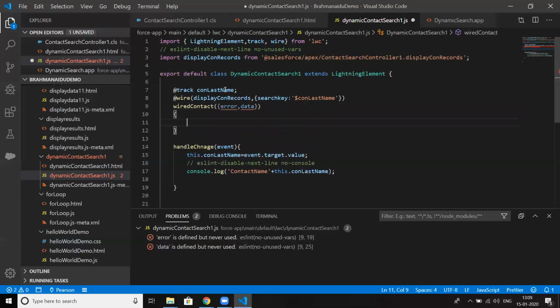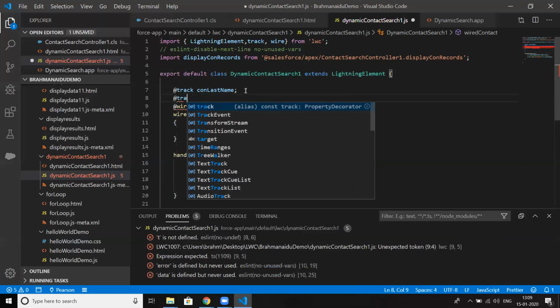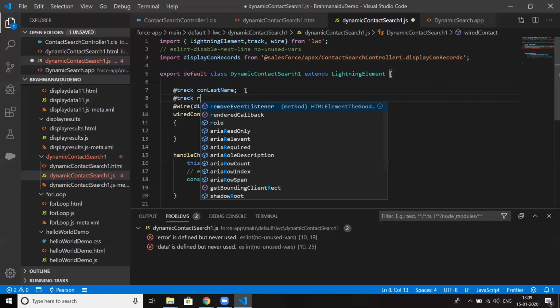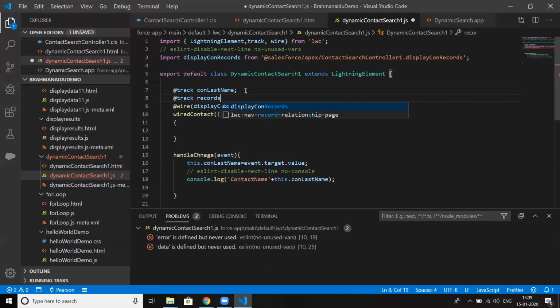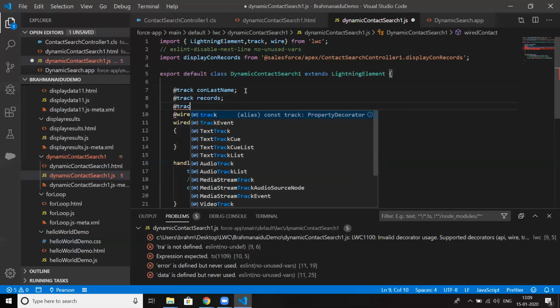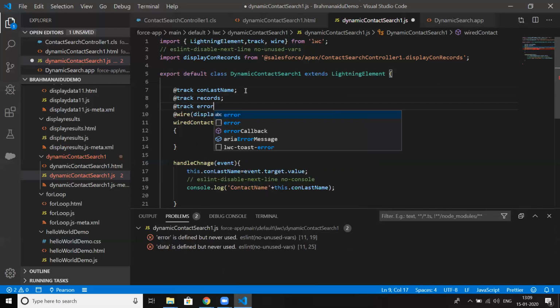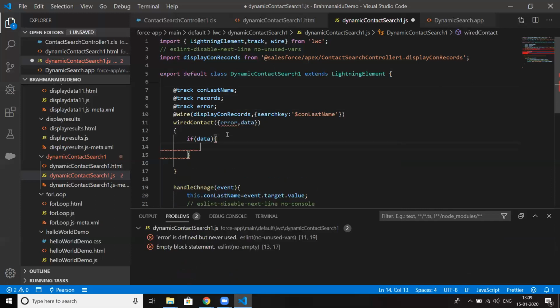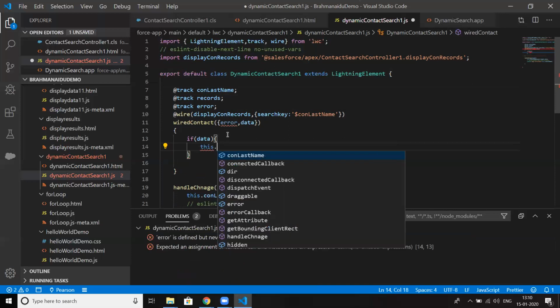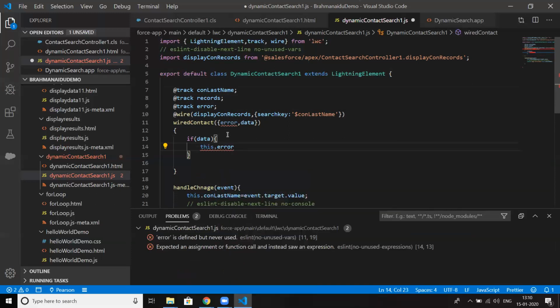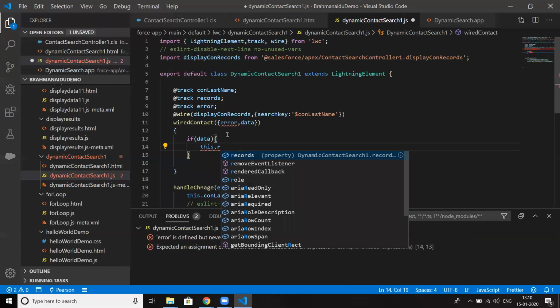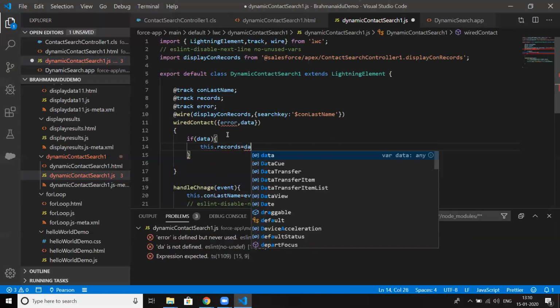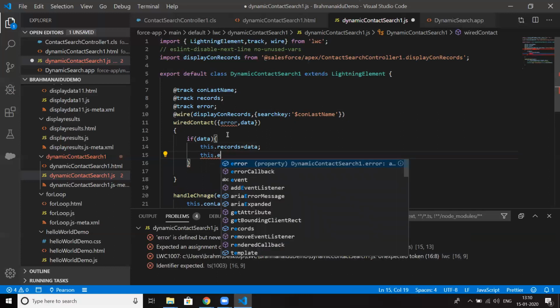Okay. So let me declare two variables: records, @track, error. Okay. If data is coming, then this.records equal to data, and this.error equal to error.